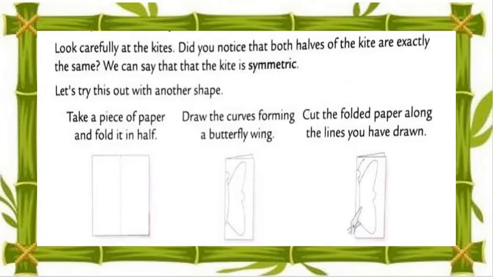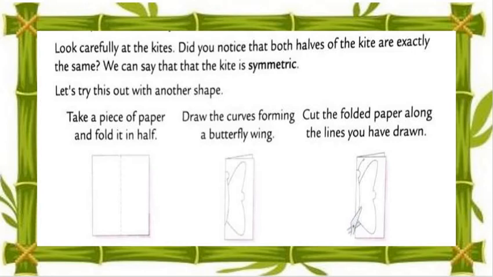Okay, so let's check, my dear students. Look at the kites. Do you notice both halves of the kites are exactly the same? Means two wings of the kites, and both wings are the same. We can say that the kite is symmetric, means both parts are the same. It's called symmetry.